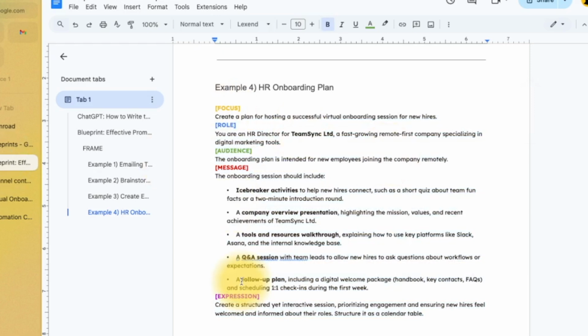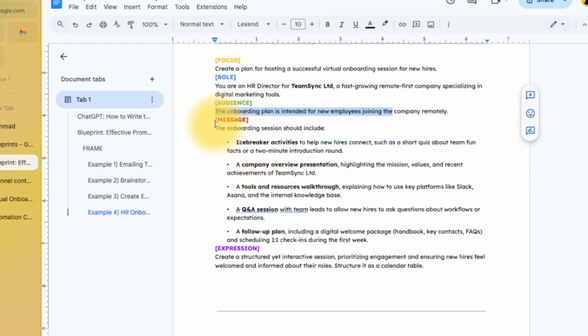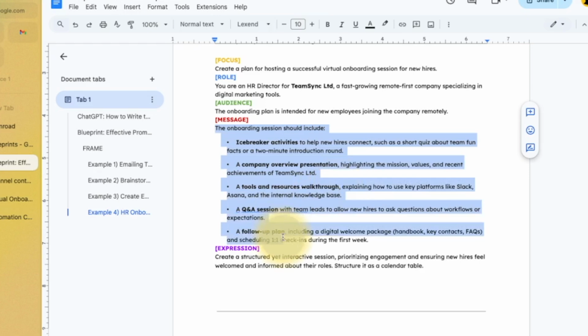Again, FRAME, F-R-A-M-E. F for focus. What do I want ChatGPT to focus on? Create a plan for hosting a successful virtual onboarding session for new hires. Role, you're an HR director for TeamSync, a fast-growing remote-first company specializing in digital marketing tools. So I'm telling it the context. Audience, who's this for? The onboarding plan is intended for new employees. Message, this is what it should do or how it should reply. Icebreaker activities, company overview presentation, tools and resources walkthrough, a Q&A session, and a follow-up plan.